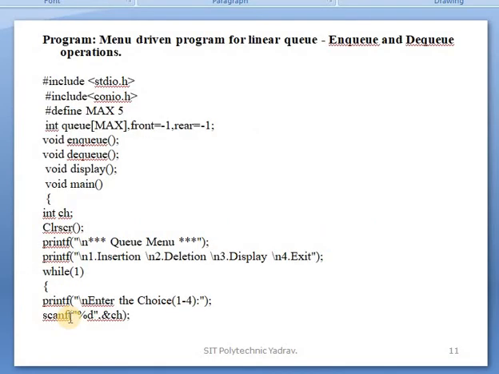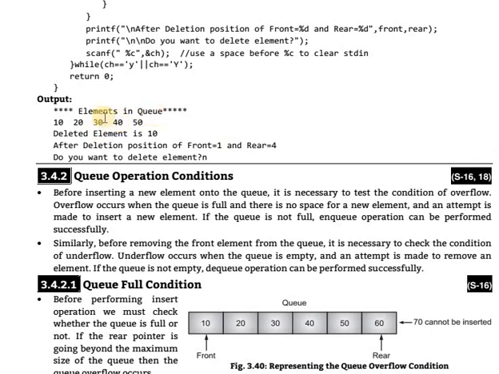Clear? In the output, first of all the elements in the queue will be displayed. Delete the element 10, then after the deletion the position is front is equal to 1 and rear. Do you want to delete element? No, so exit from the loop. If yes, then again the statement is executed: deleted element is 20, and now front is 2 and rear is equal to 4. Again this is executed one by one. Okay, try that program.